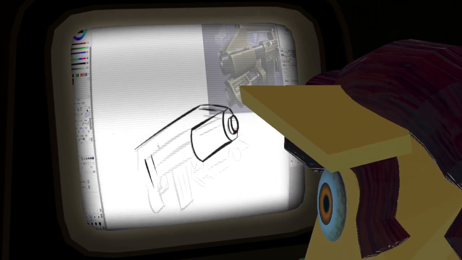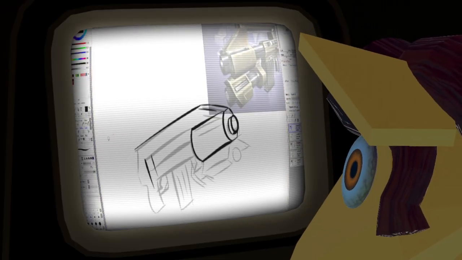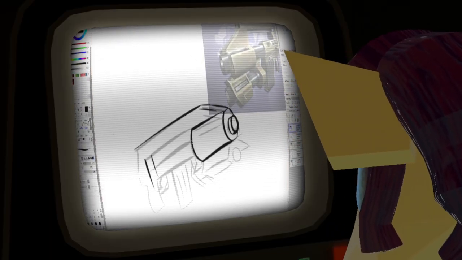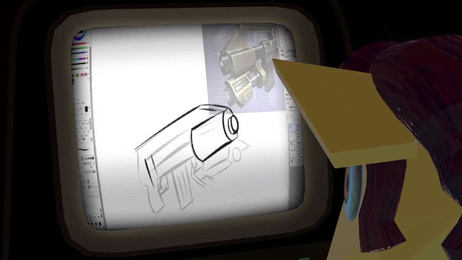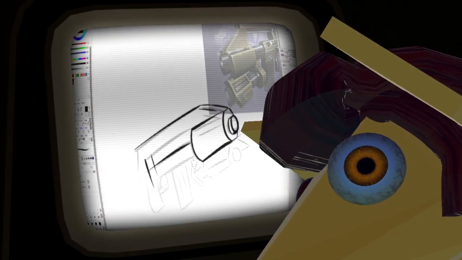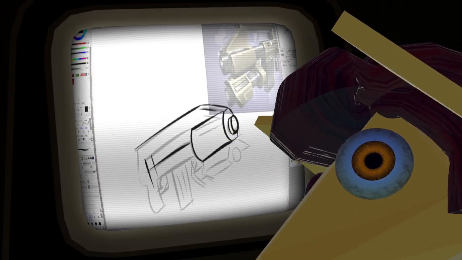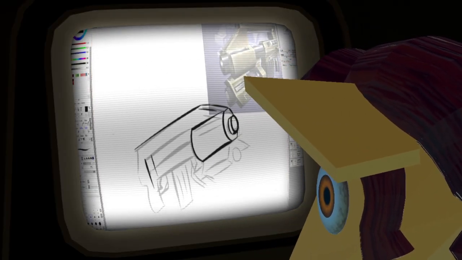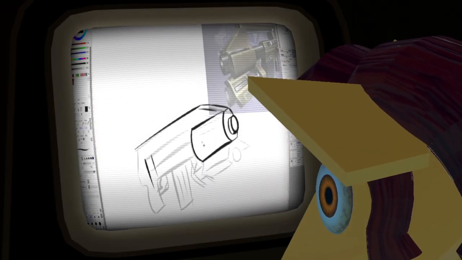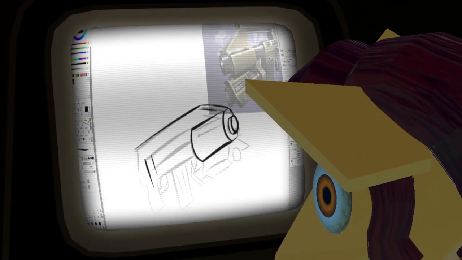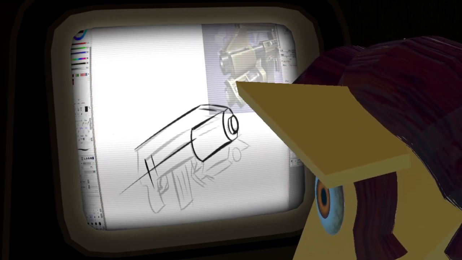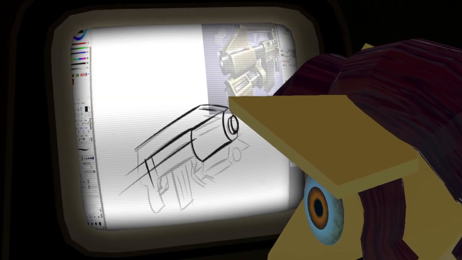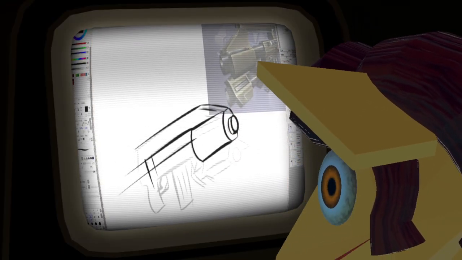Got it. We have chosen to simplify this design, and that's normal and fine.